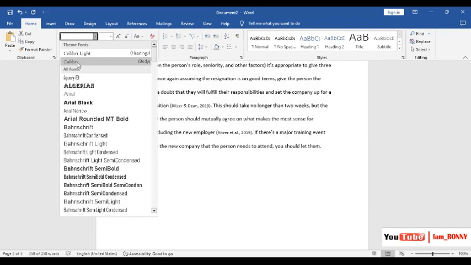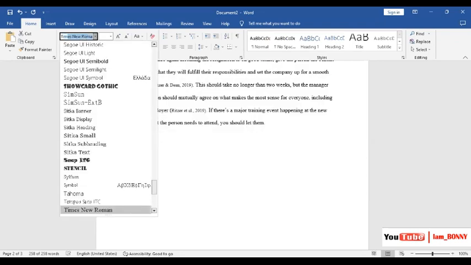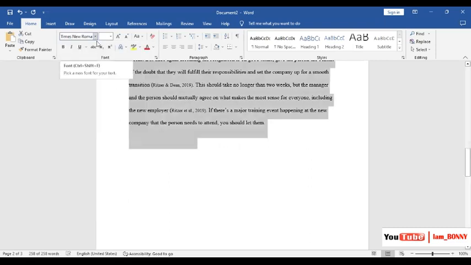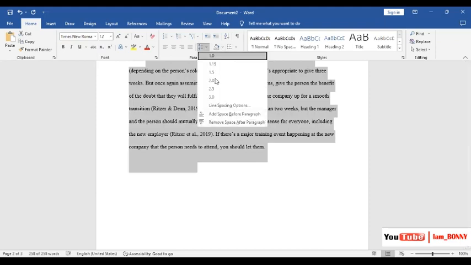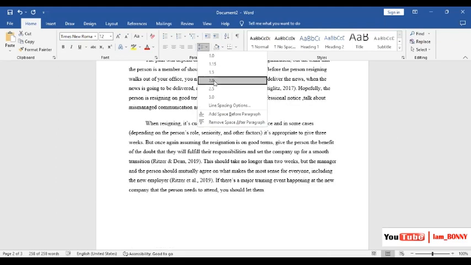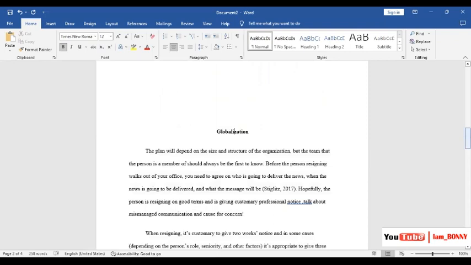Assume you want to use Calibri, but in most cases it is Times New Roman. So that's Times New Roman. Come to the font size. Mostly it is 12, but you'll follow the instructions to read the requirements, and then the spacing. Sometimes it's 1.5, and in most cases it is 2, and we are done.